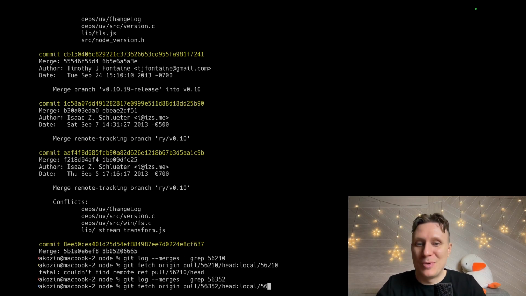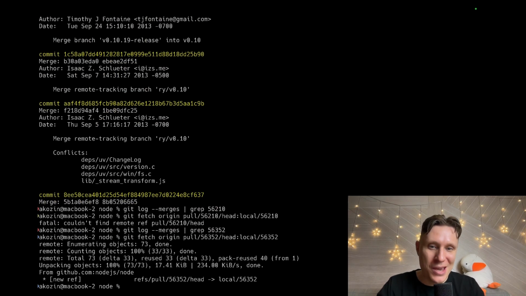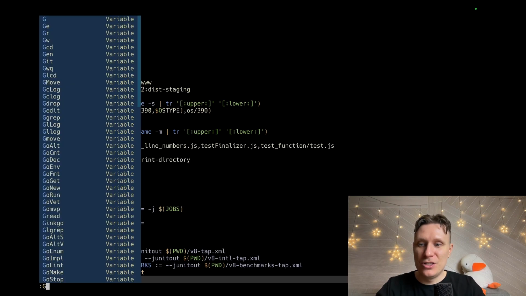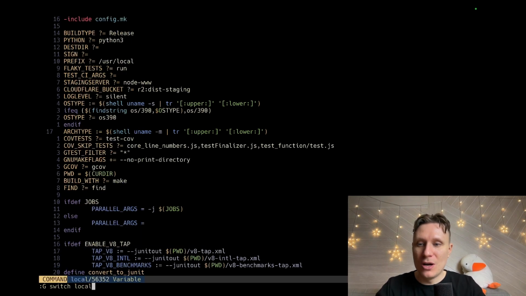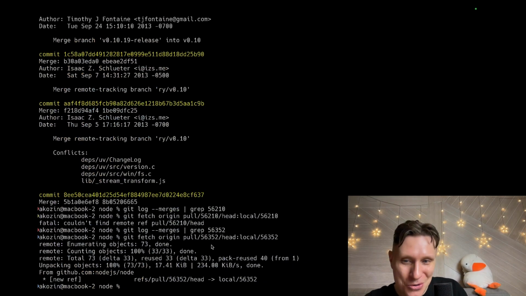Okay, what if I do this? This is what a programming job looks like. I don't know how to use Git. Hello. Okay, we're doing something. Git switch local bam. Okay. So today we learned, if you want to switch to some pull request from GitHub, you need to do this magic command.